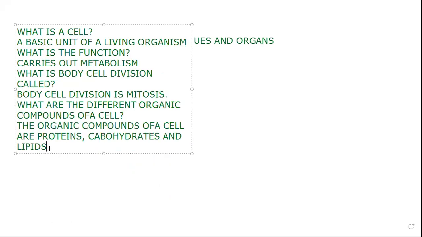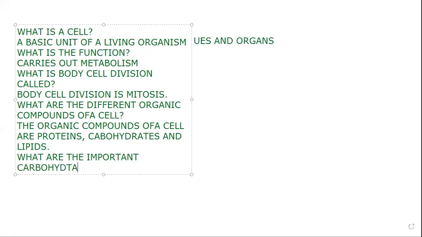All right, so the next thing is what are the two important carbohydrates? What are the two important carbohydrates? Dr. Eileen? The important carbohydrates are sugar and starches.